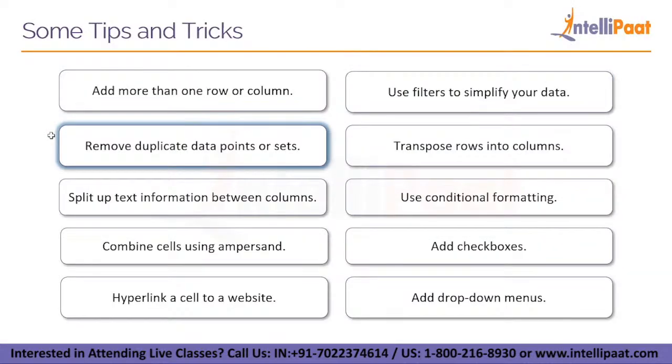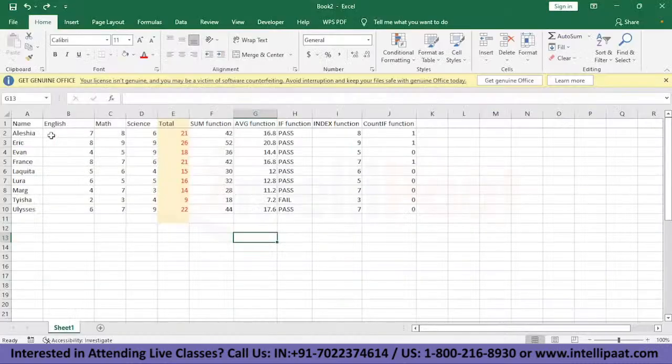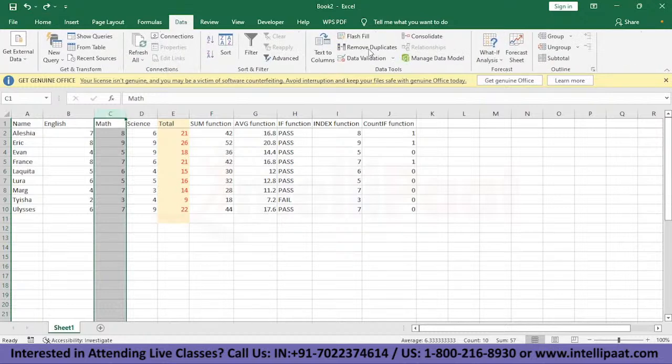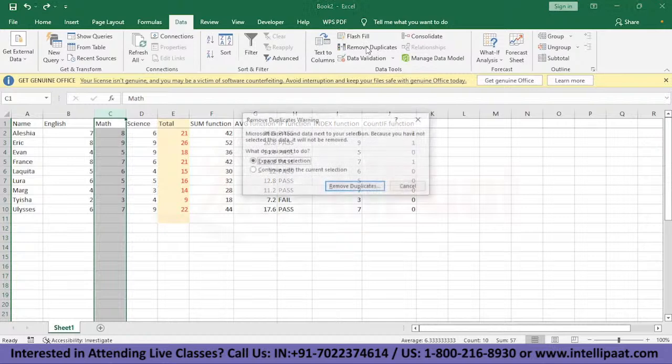So next up we have removing duplicate data points or data sets. Let's see how the remove duplicates function works. Let's say I want to remove the duplicates from this column. You need to go to Data, and then in the Data Tools section you have Remove Duplicates. It will ask you to expand the selection or continue with the current selection. Let's just go with continue with the current selection and remove duplicates.